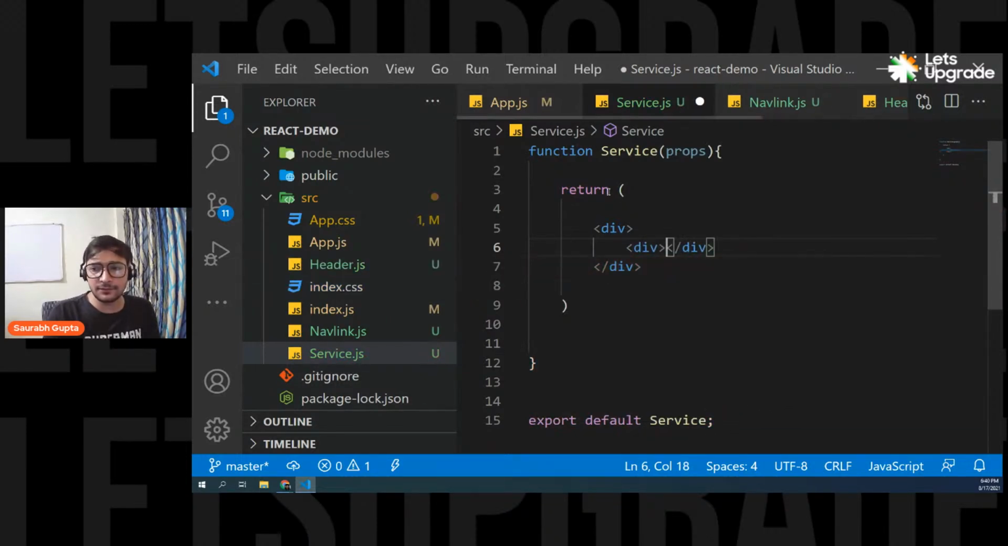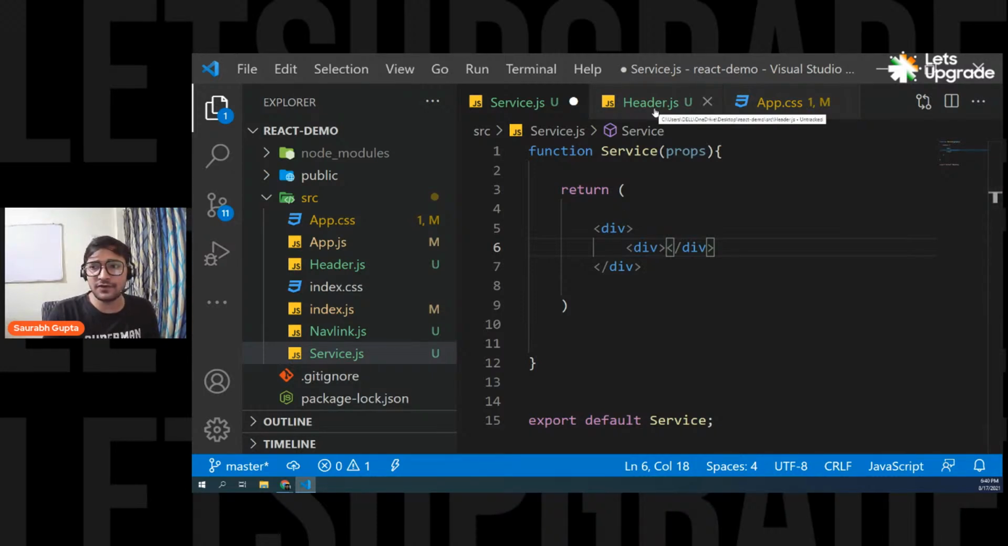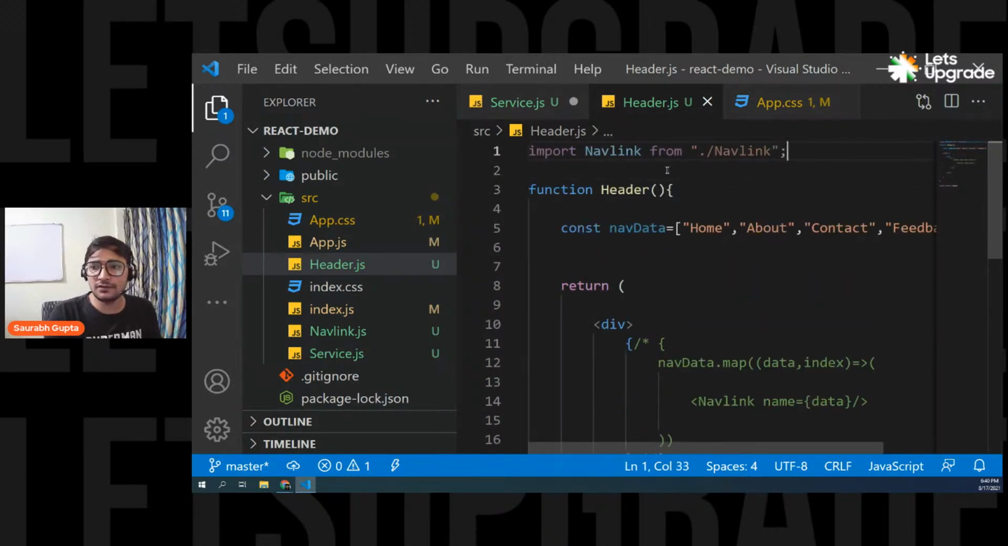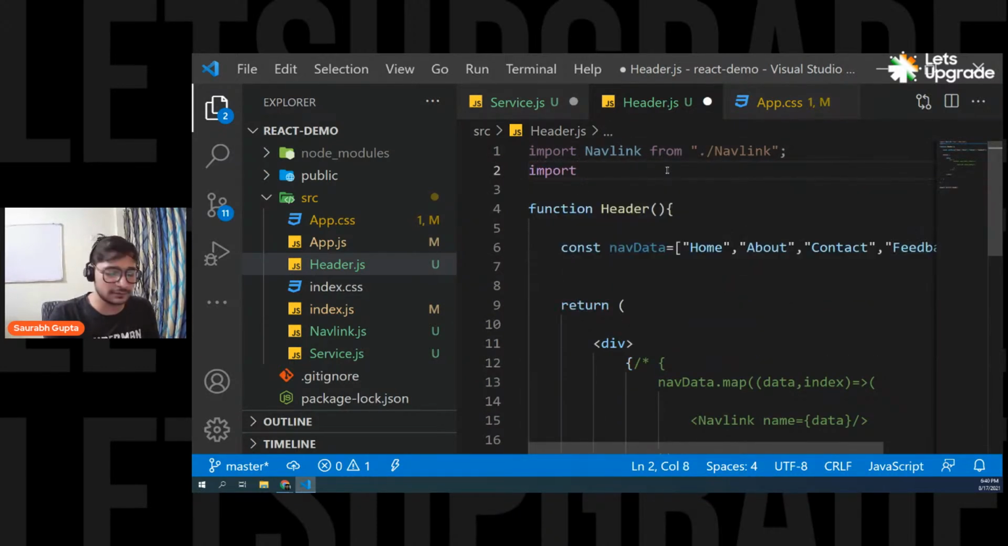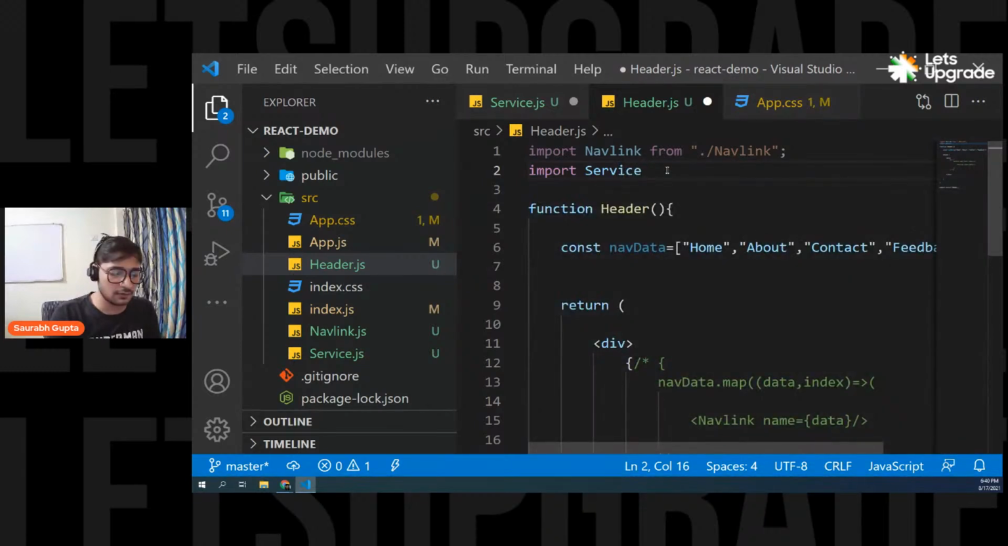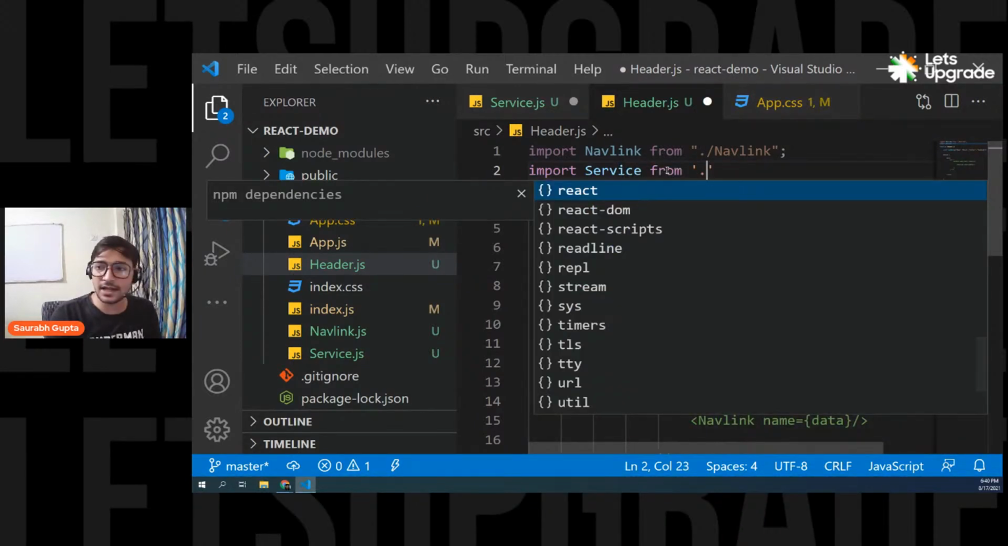So I'm going to create a div. Now let's load this component for some time on the header file so that we can see it at least. So first of all we have to import it. Again we'll write import service from /service.